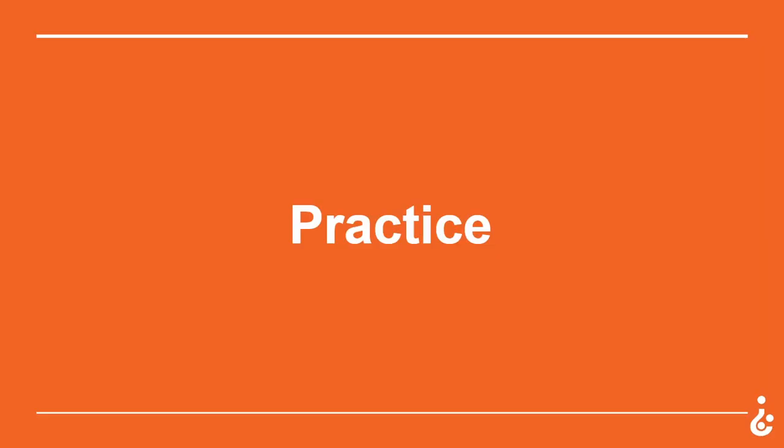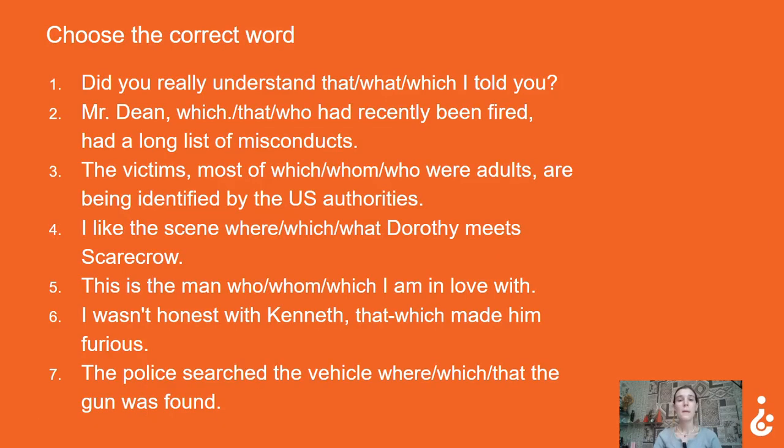And now we're gonna do some practice. In this task, you should choose the correct word. Did you really understand that, what or which I told you? Mr. Dean, which, that, or who had recently been fired, had a long list of misconducts. The victims, most of which, whom or who were adults, are being identified by the US authorities.